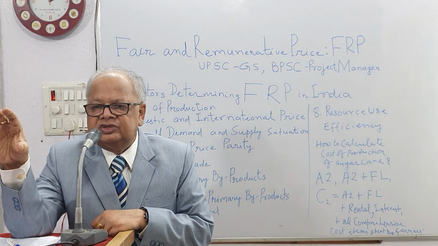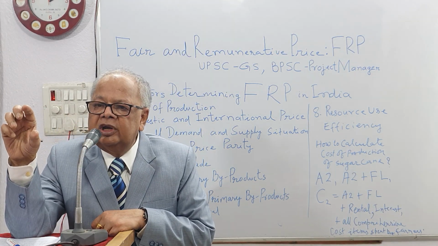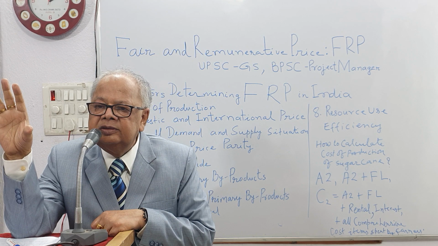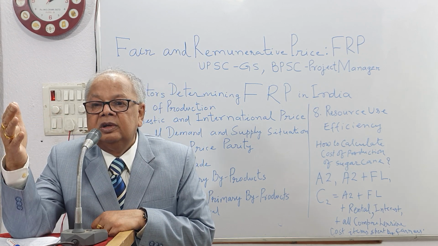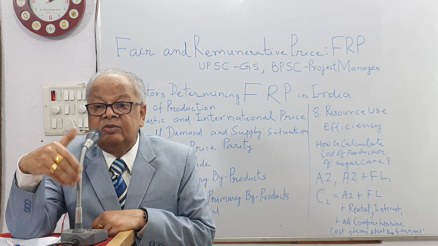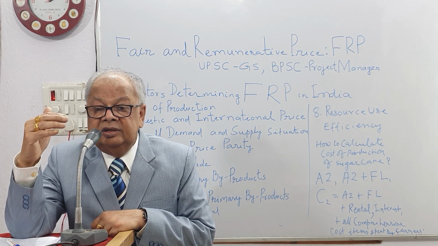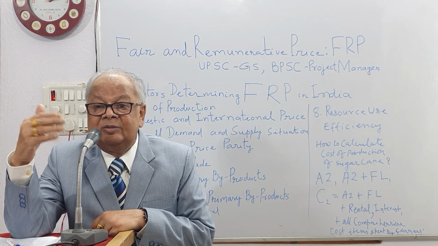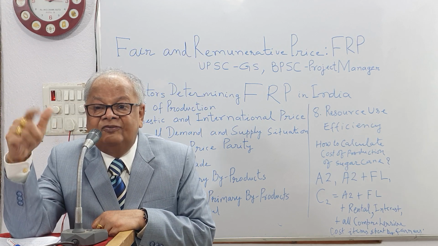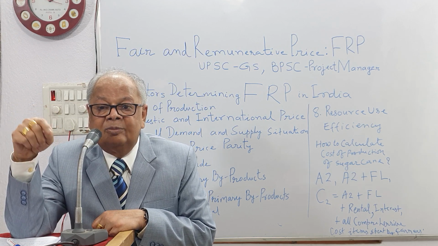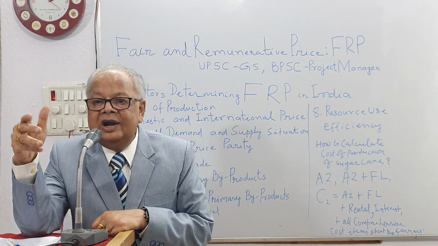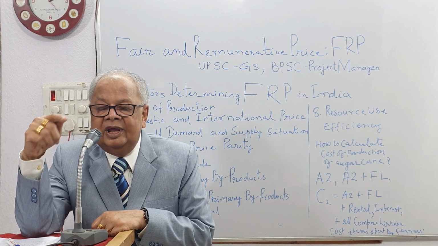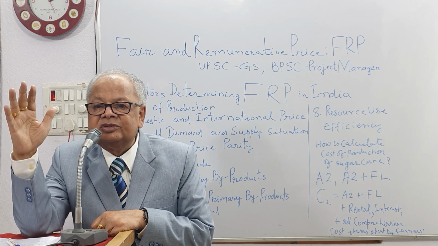Those with resource use efficiency in sugar cane cultivation will be extra rewarded by the government. Mind it, they will be extra rewarded by the government. So by FRP, farmers in Maharashtra will be rewarded if they are crossing 10%.